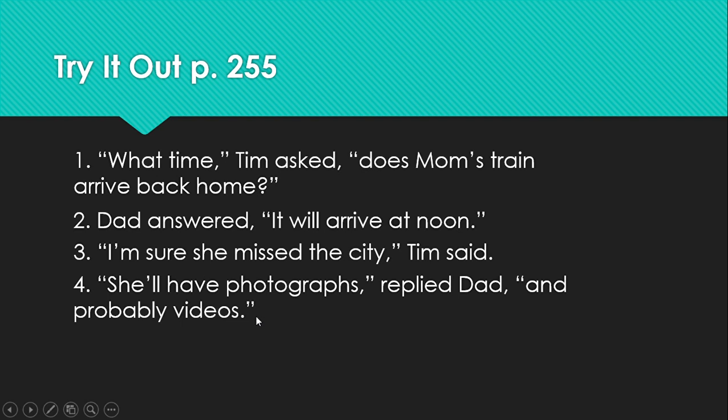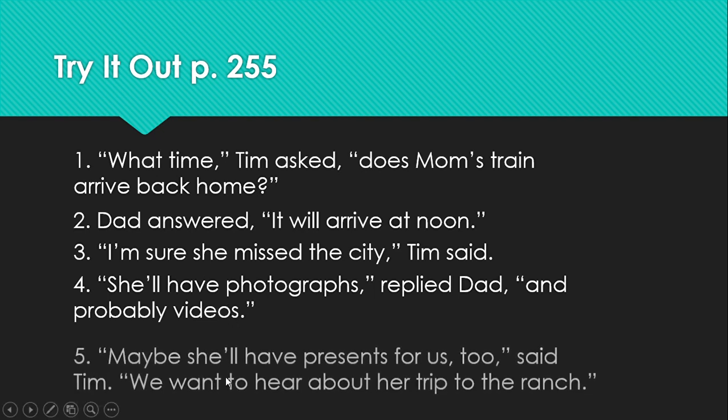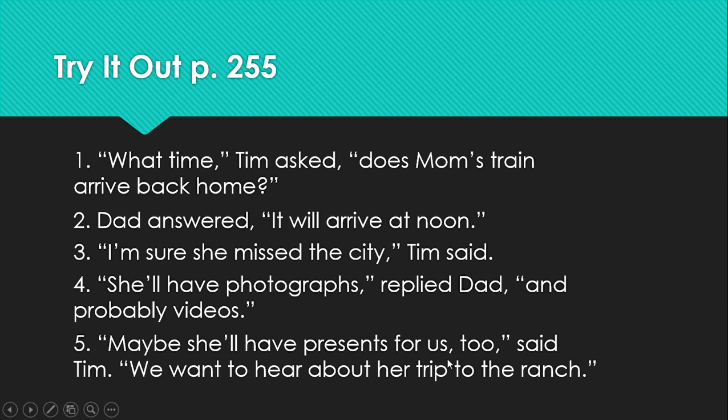Number 5, maybe she'll have presents for us too, said Tim. We want to hear about her trip to the ranch. Oh, and that's interrupted, but it looks like statements that are separate. So let's do it like that. Maybe she'll have presents for us too, comma, quotes, said Tim, period, quotes, we want to hear about her trip to the ranch, period, quotes.